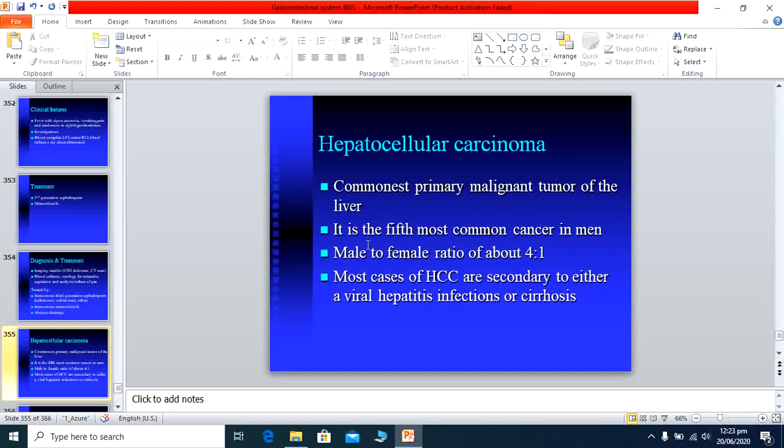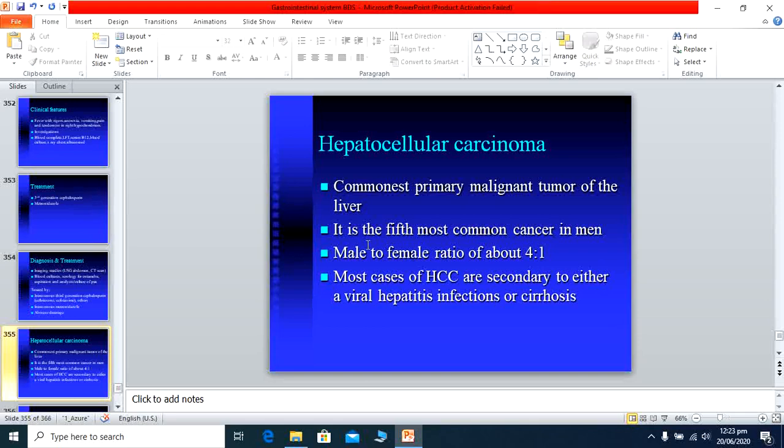Another cause of hepatocellular carcinoma is hemochromatosis. This also leads to the carcinoma. And primary biliary cirrhosis, Wilson disease, which I have already taught you, in all these cases one complication is common: hepatocellular carcinoma.